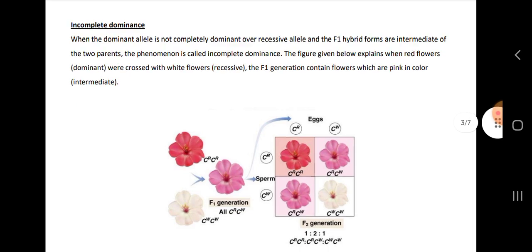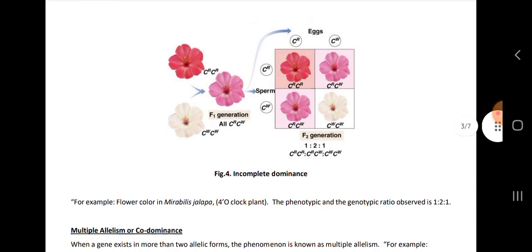Then incomplete dominance. जब dominant allele is not completely dominant over the recessive allele and F1 hybrid forms are intermediate of the two parents, then this phenomenon is called as incomplete dominance. For example, 4 o'clock plant, the phenotype and genotype is observed as 1:2:1, यानी 1 red, 2 pink and 1 white.